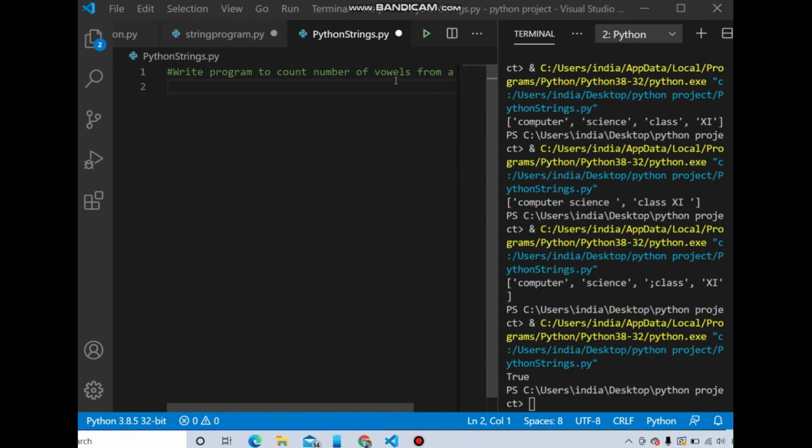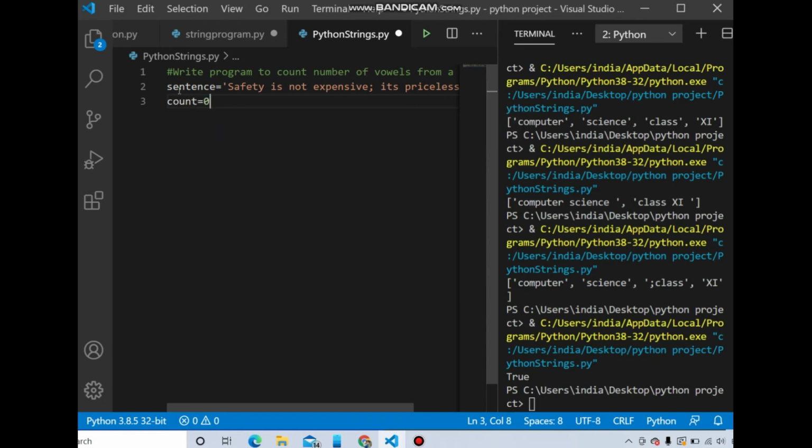Now let's quickly see a program. Write a program to count the number of vowels in a sentence or a string. First declare a string. I'm taking the variable name as sentence, because we want to store the sentence there. So sentence, and then in quotes, take a sentence: "Safety is not expensive. It is priceless." Okay, so this is one sentence, and now we will try to count the number of vowels.